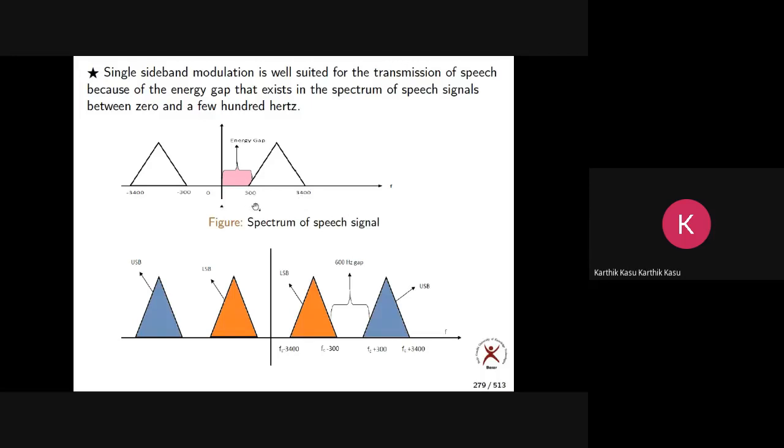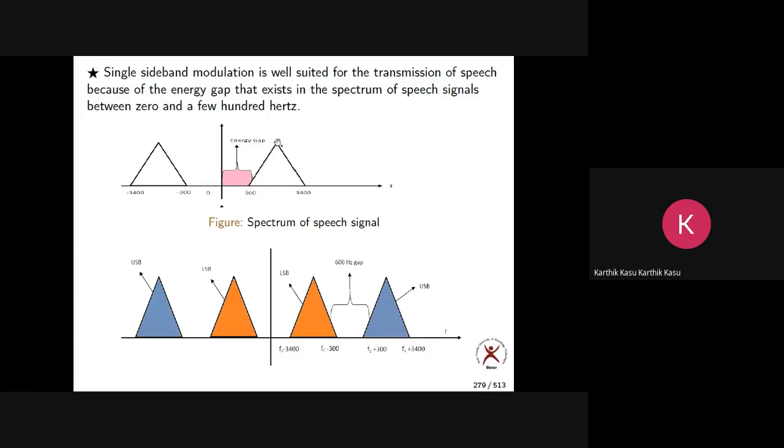I am not changing any frequency ranges. Did I? No. I'm taking a shape something like this. If you go back to the first slide, I mentioned the frequency range of speech or voice, which is 300 to 3400. I am not changing any frequency ranges. Please remember this.